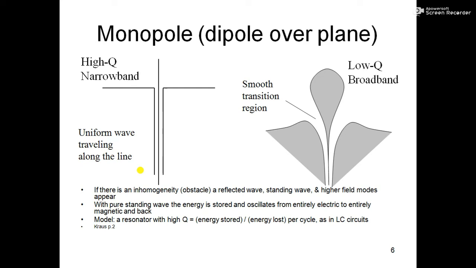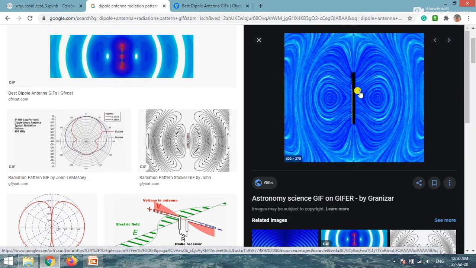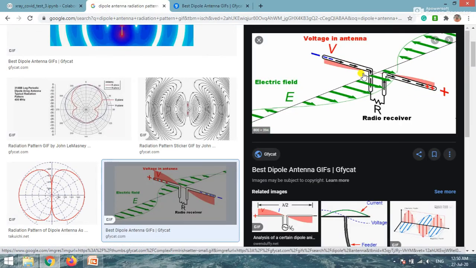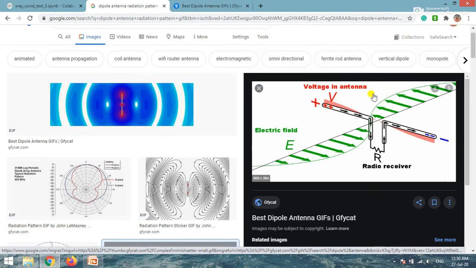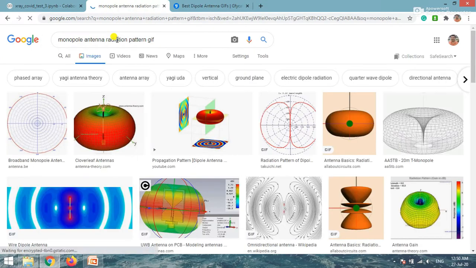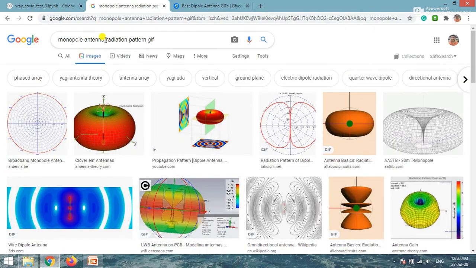Now what is a monopole? A dipole is a very complex thing, because we need two separate conductors like this, right? We need two separate conductors which should be excited at one point, and the length of these two should be exactly equal. But in electromagnetic fields, we have something called the image theory. Let me show you.